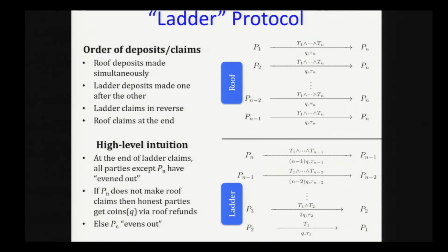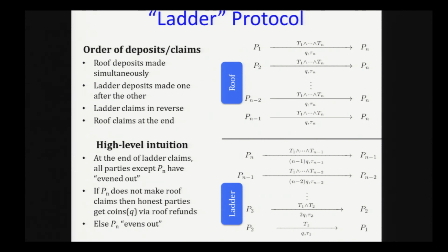And then these ladder deposits, so we first make the ladder claims, but now in the reverse direction. So now P1 is first going to claim P2's deposit. It already knows T1. Recall that the ith share was given to the party Pi. So it already knows T1, so it's able to make this claim. Now P2 knows T1. P2 already knew T2, so it's able to claim this deposit made by P3, and so on. So the ladder claims are made in this direction. Then if everybody is honest, then everybody makes the roof claims as well.